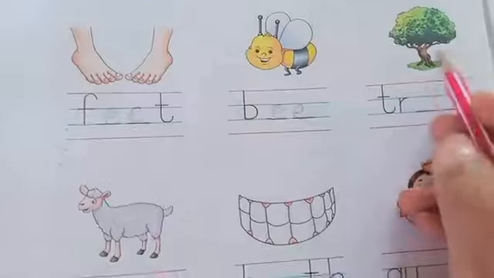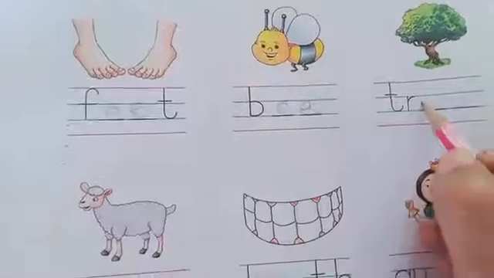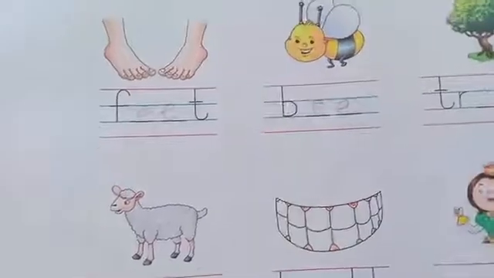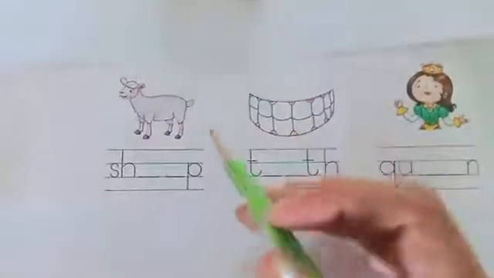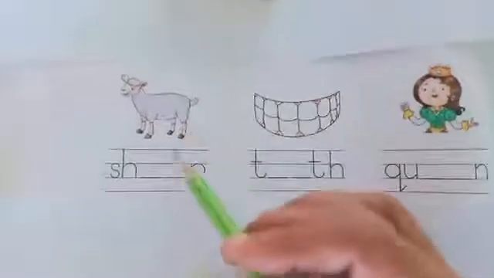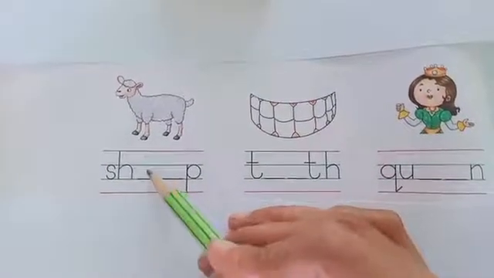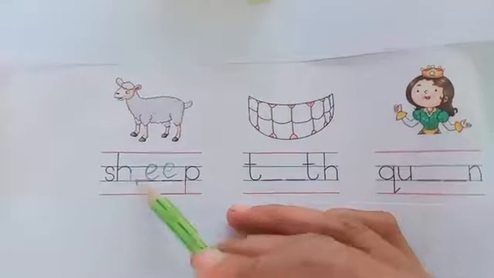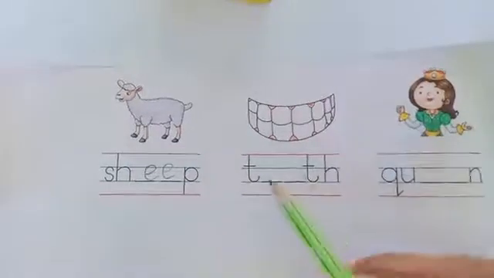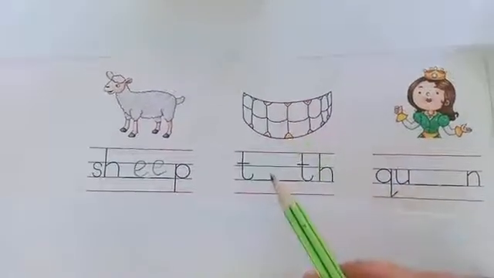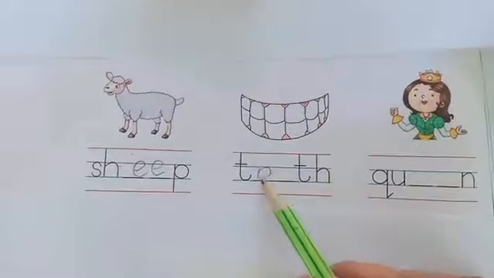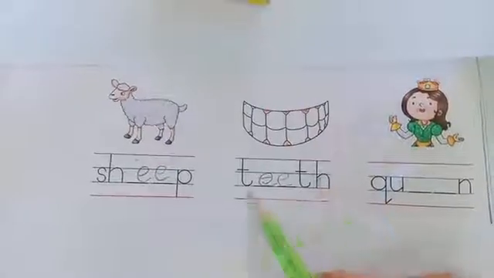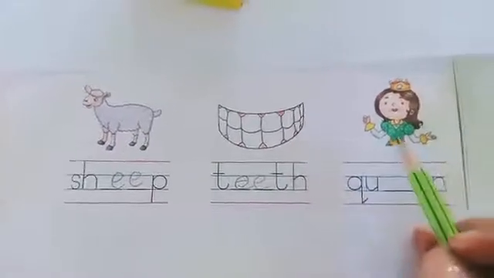Next is, which picture is this? Tree. T-R-E-E, tree. Now tell me, which picture is this? Sheep. S-H, you have to insert E-E. S-H-E-E-P, sheep. Then T, which picture is this? Teeth. T-E-E. T-H, teeth.